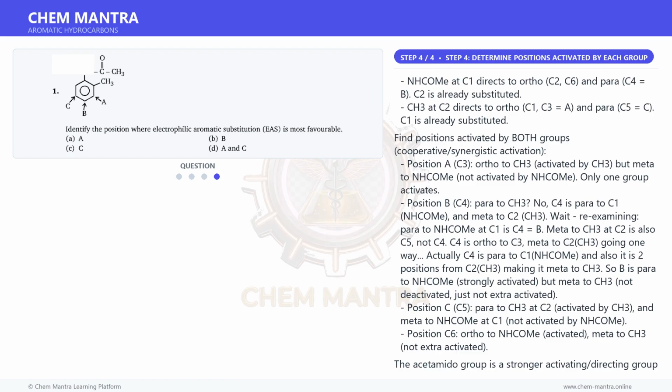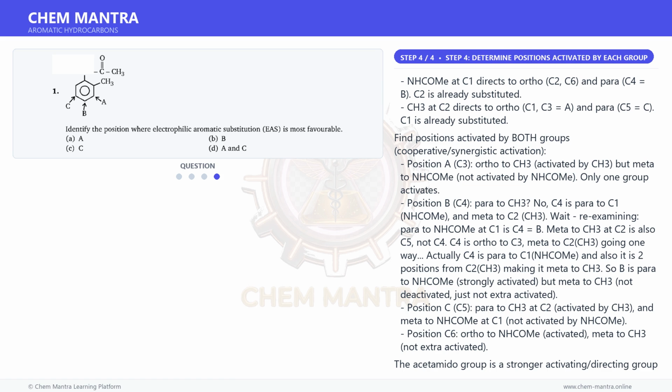Position C, C5, is para to CH3 at C2, activated by CH3, and meta to NHCOMe at C1, not activated by NHCOMe. Position C6 is ortho to NHCOMe, activated, meta to CH3, not extra activated.